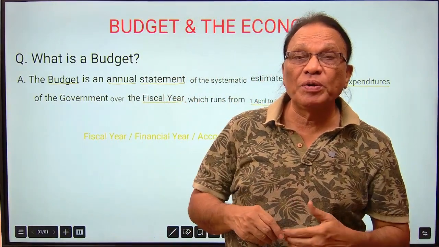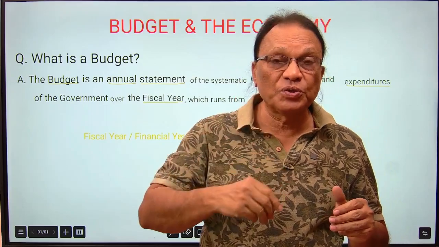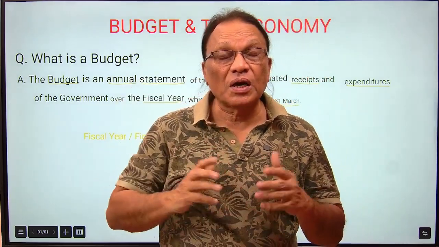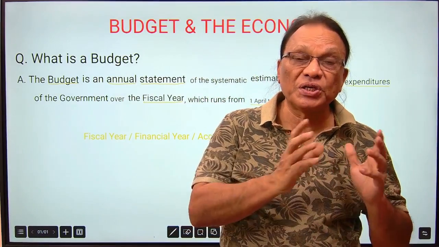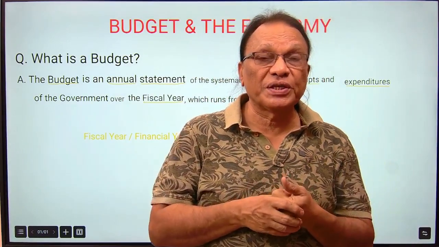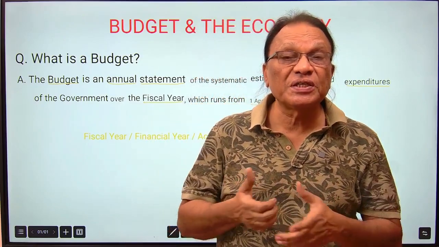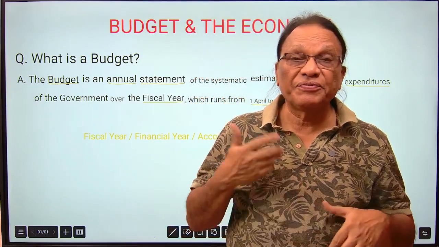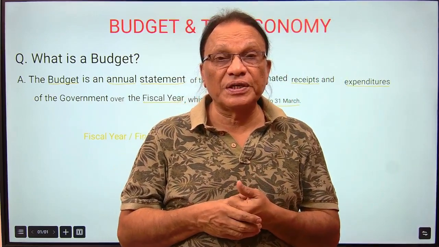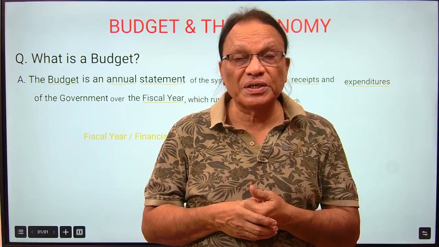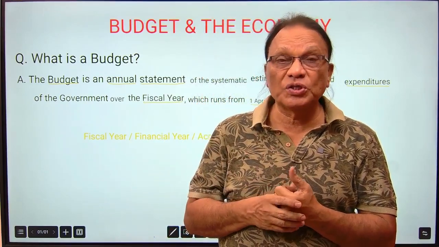In the coming videos, we'll be discussing the objectives of the budget in detail, the 4 objectives. Then we'll be discussing the components of the budget, that is the capital budget and revenue budget, with examples. And finally, we'll be discussing deficits in the budget, that is revenue deficit, fiscal deficit, and primary deficit. So don't forget to watch those videos too.